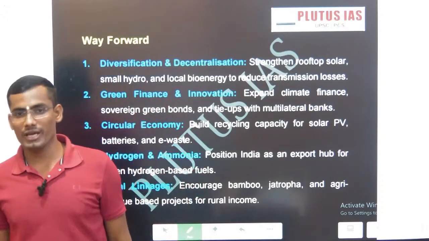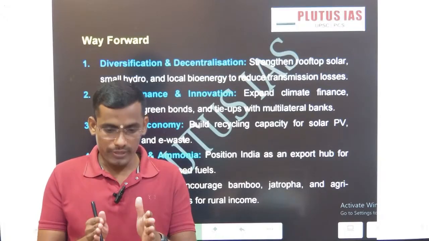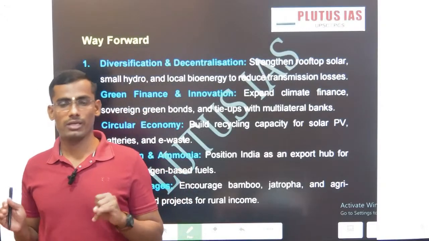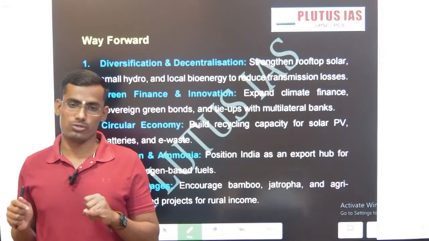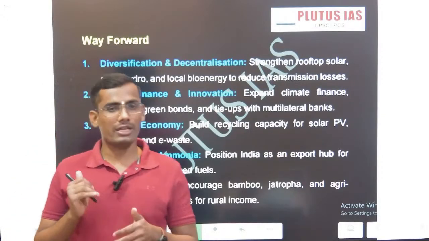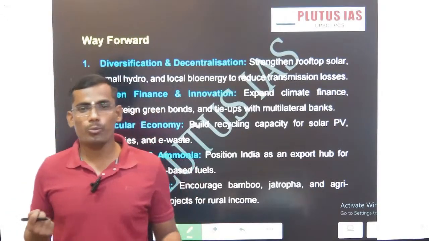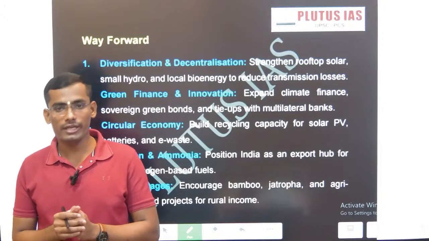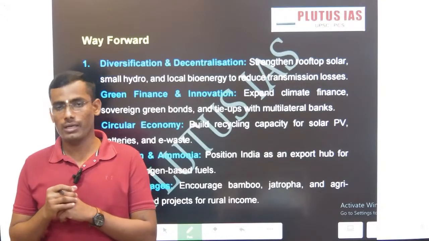Okay, so first we are going to discuss managing the spirit of cooperative federalism. How can we manage it? First, through the Inter-State Council. Land issues can be resolved peacefully by discussion and dialogue. The second one will be the adoption of new technology and imparting new technology in India, making Atmanirbhar India in solar panel production.